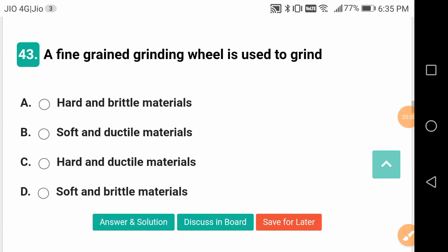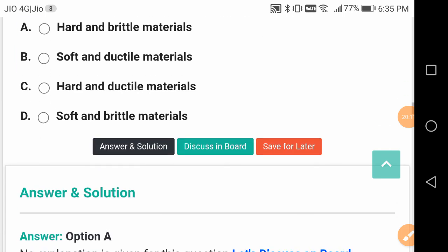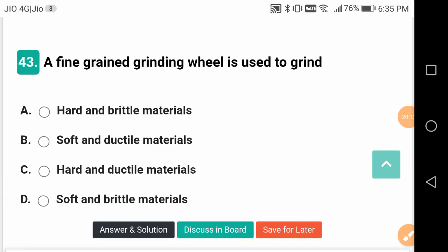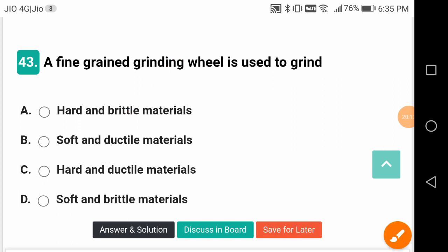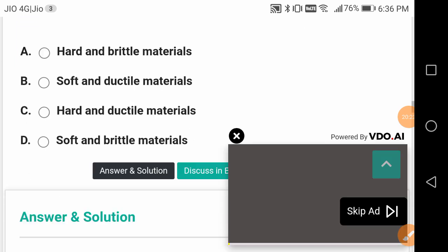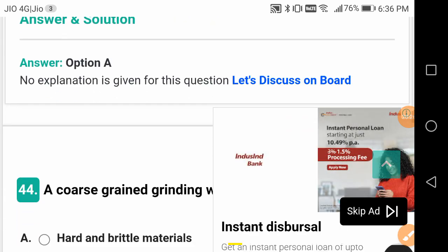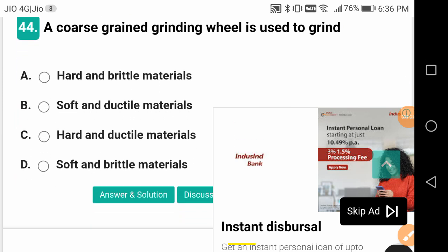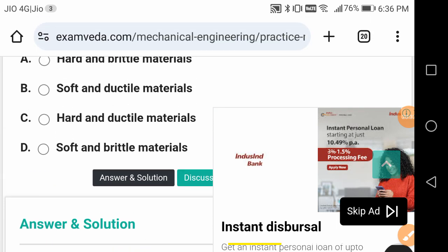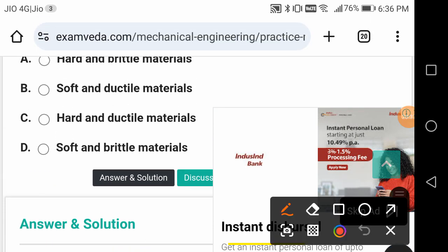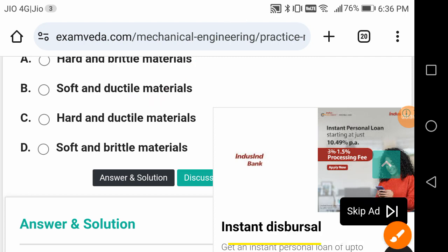A fine grained grinding wheel is used to grind which type of materials? Hard and brittle materials. So you can make 4 combinations: hard, soft, brittle, ductile. So hard, brittle, soft, ductile. Hard, ductile, soft, brittle. A coarse grained grinding wheel is used for what? It is for soft and ductile, both soft and ductile. So these 2 questions are important questions.